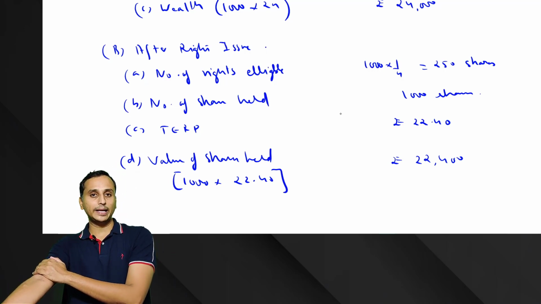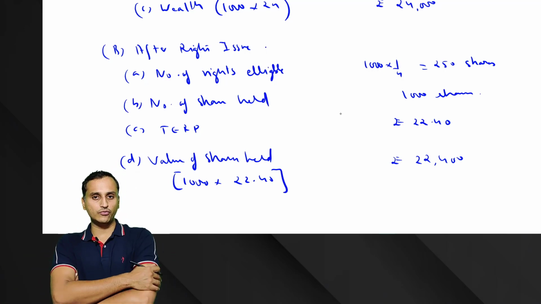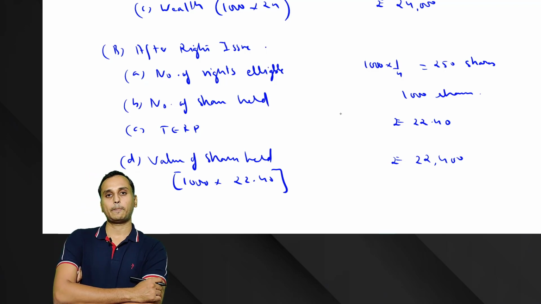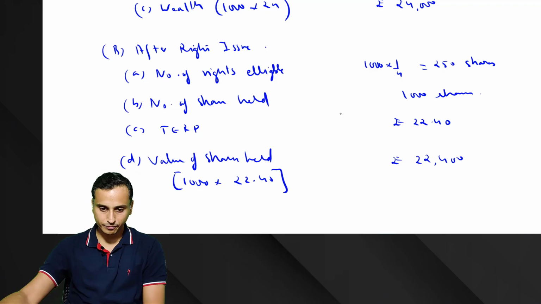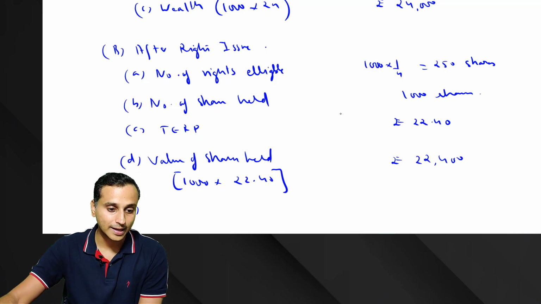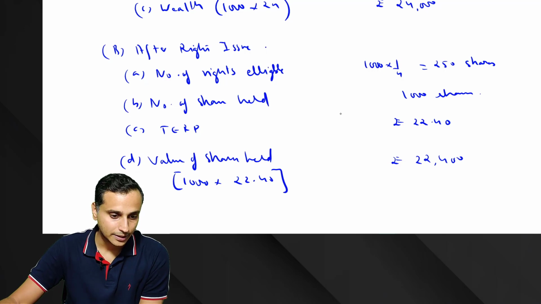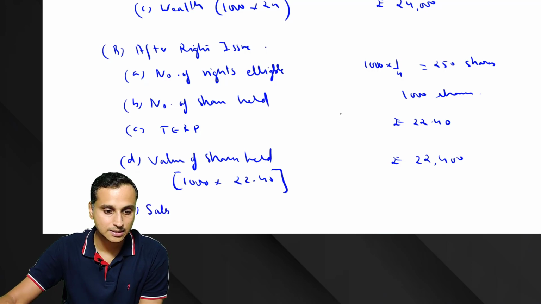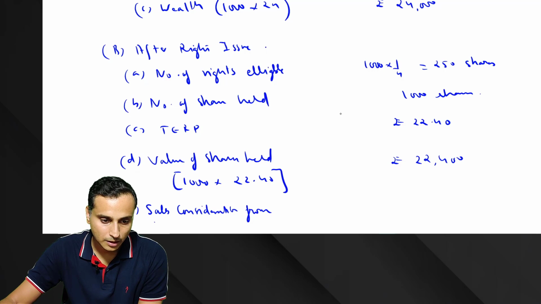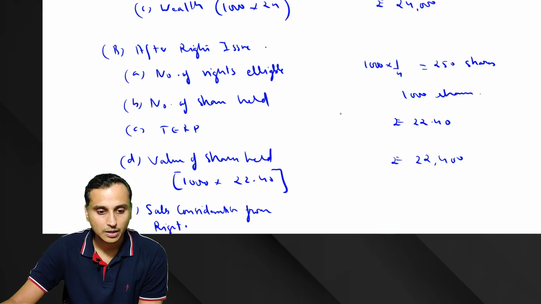Now, am I right if I say his total wealth is 22,400? Pause the video. No. Why? Because one more thing has happened. He has sold the rights. So the sale consideration from rights.